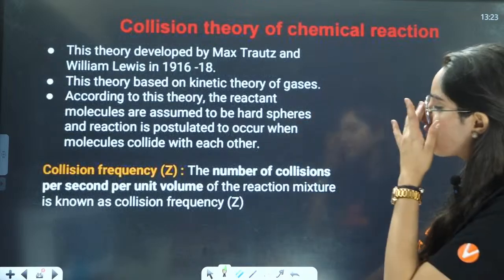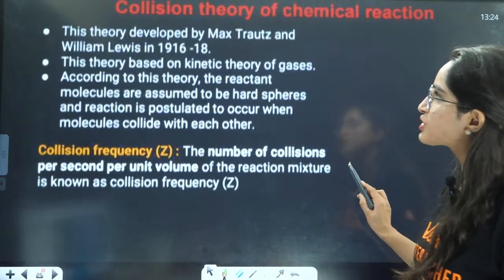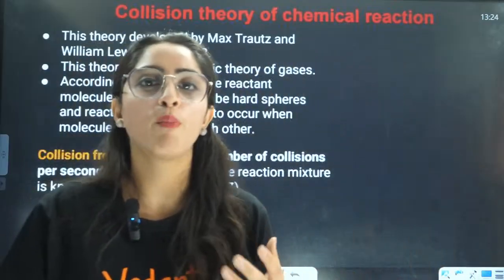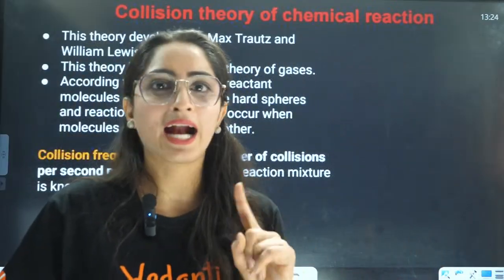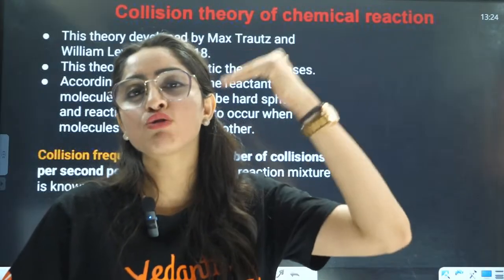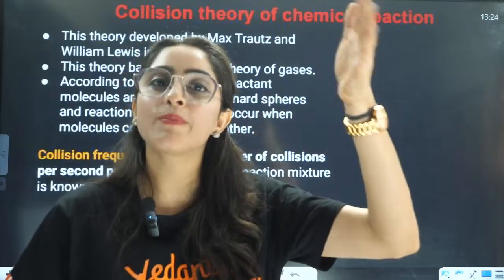Then you have collision theory. Now with collision theory, we are talking about when the reactants are going to form products. First thing is activation energy. Reactants should have that amount of activation energy to cross the barrier.